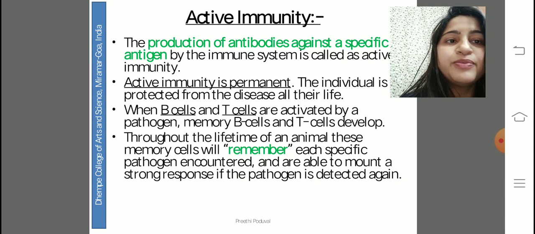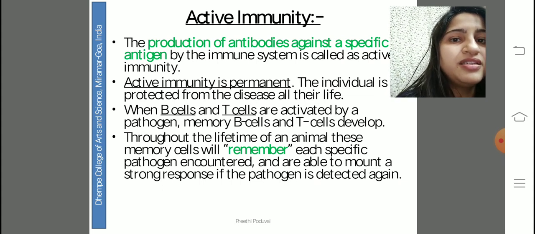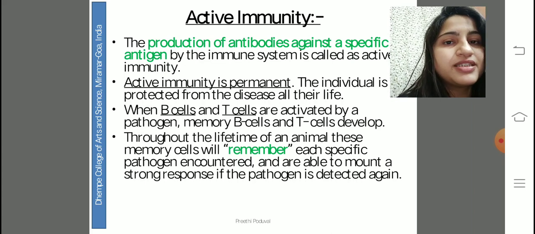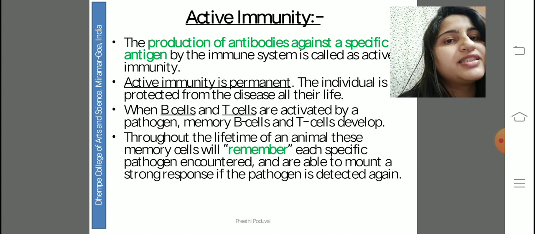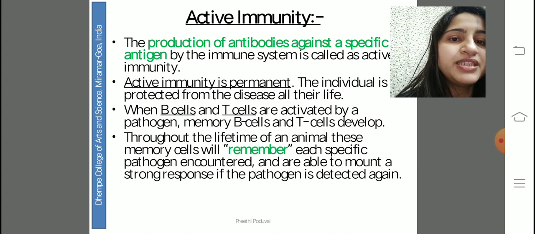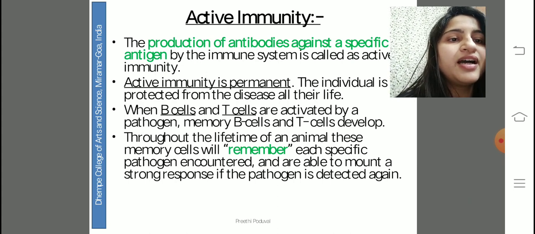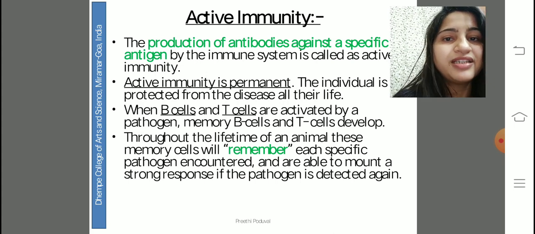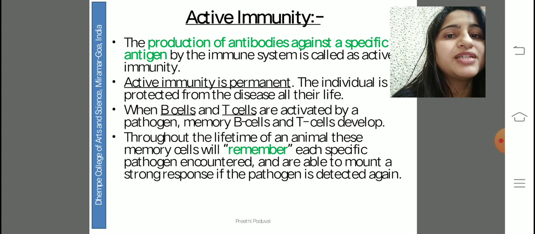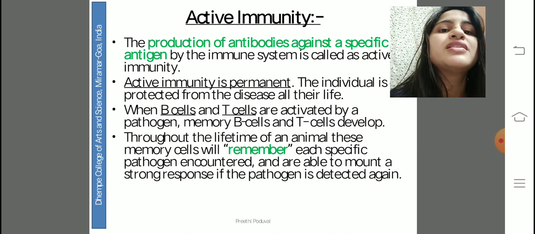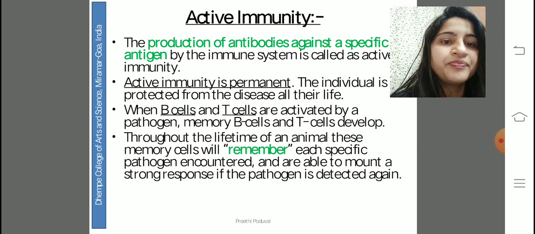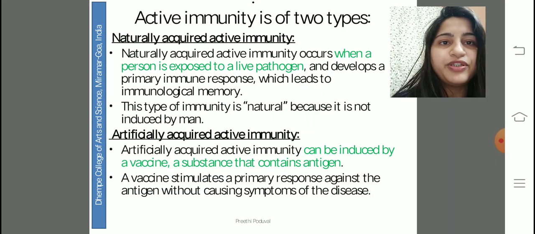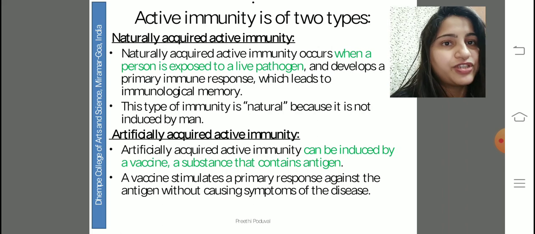The active immunity is permanent as long as the person is alive, and the individual is protected from diseases via the B and the T cells, which are the two types of cells. They are activated by the pathogen via memory, and this memory is the agent that helps remember the disease-causing antigens and therefore elicits the appropriate immune response. Now there are two types of active immunity. One is natural and the second is artificial.